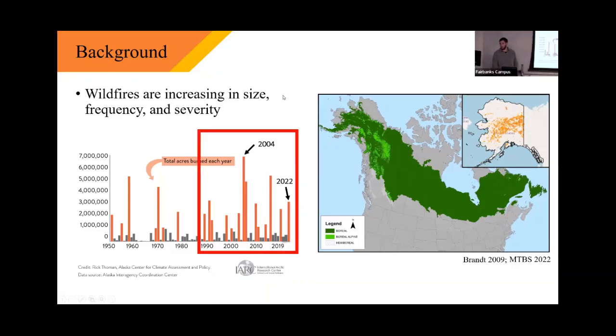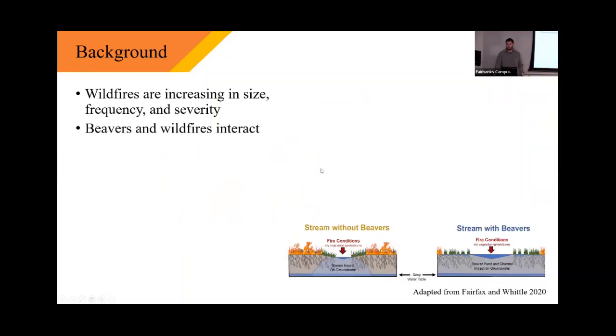Like I said, wildfires are increasing in size, frequency, and severity, and you can really see that illustrated on this chart here on the left, where wildfires have both burned more area and become more frequent since the 1990s. It's also important to recognize that beavers and wildfires have been shown to interact with each other.